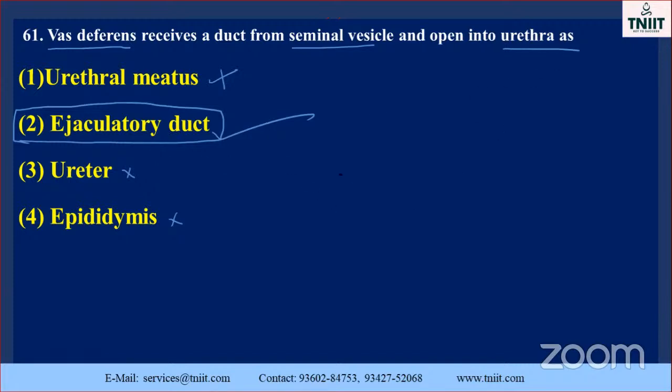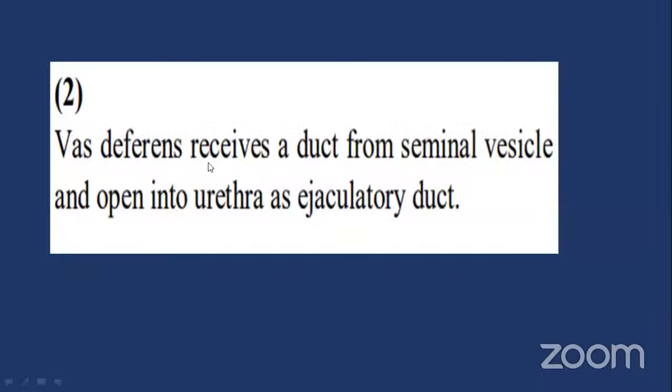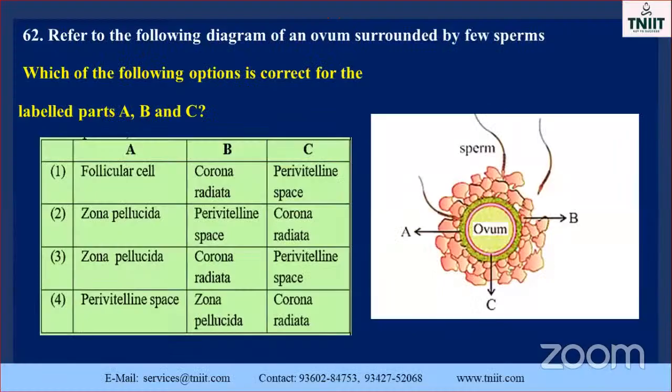So, urethra. Okay, my dear, these are all diagrams with the concept. Okay, concept. Go to the next one. The vas deferens receives a duct from the seminal vesicle and opens into the urethra as the ejaculatory duct. Okay, so these two are very, very important. Go to the next one.